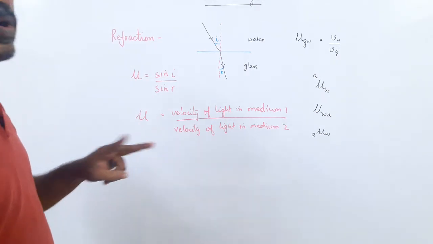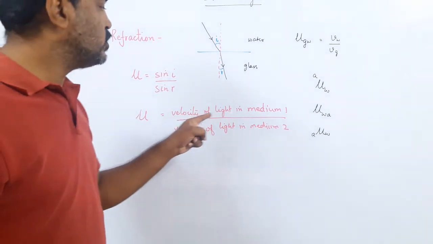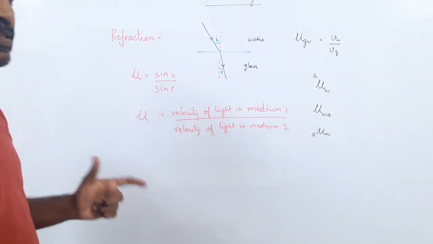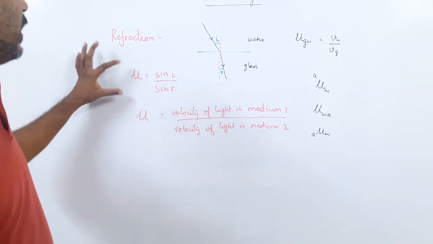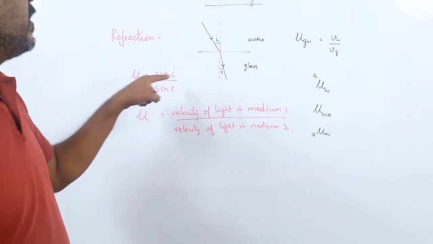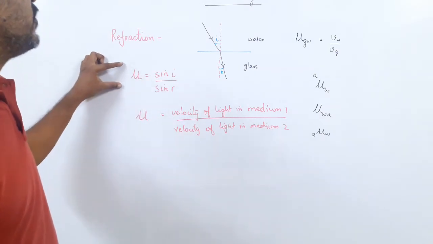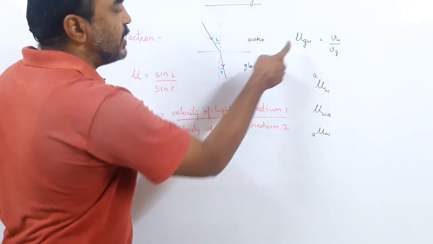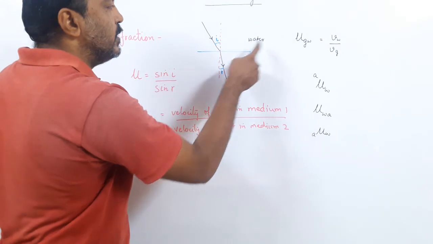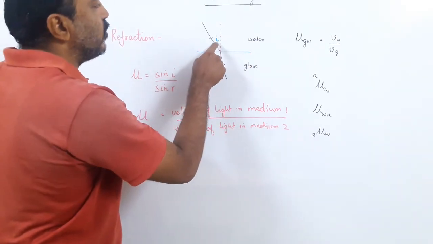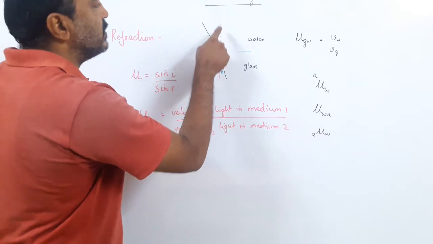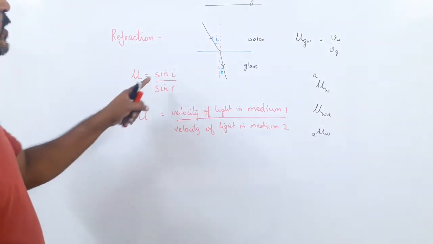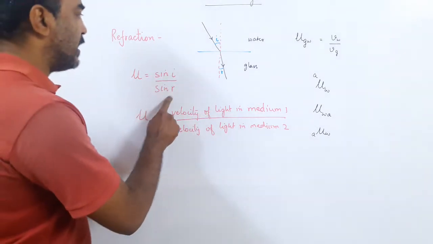So refractive index can be found out in two ways. Which two ways? If you know the velocity of light in medium 1 and velocity of light in medium 2, but we do not have such instruments to find velocity. But what we have, we can always find the angle I and angle R. So sine of I upon sine of R will give us the refractive index. So here again we have water and we have glass. So refractive index of glass with respect to water equals sine I, that is the angle of incidence between the normal and the incident ray, upon sine of R. You know mathematics, trigonometry. So take sine of I, write down the value, sine of R, the angle of refraction.